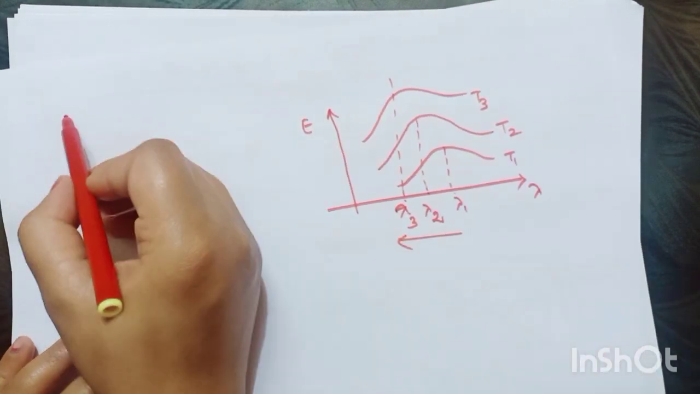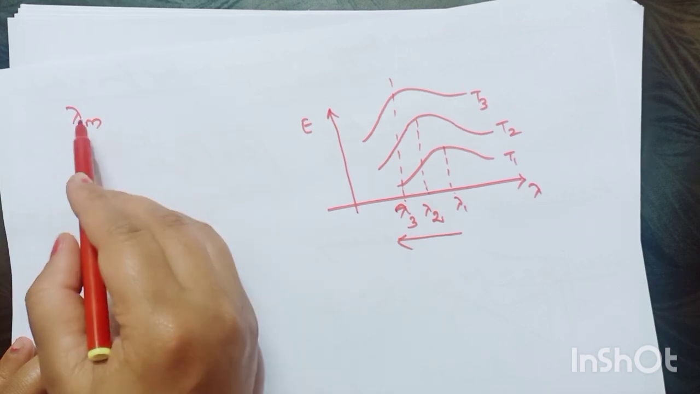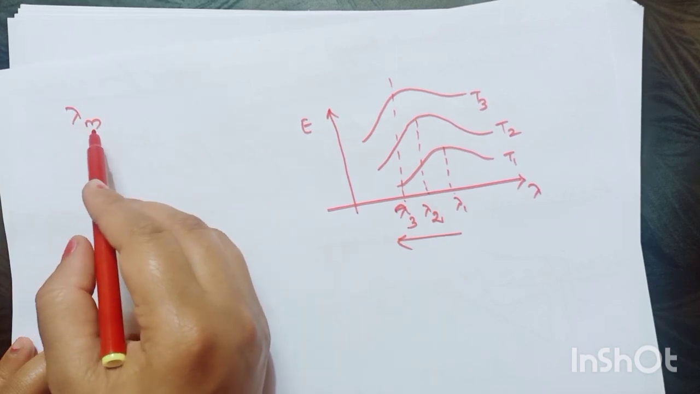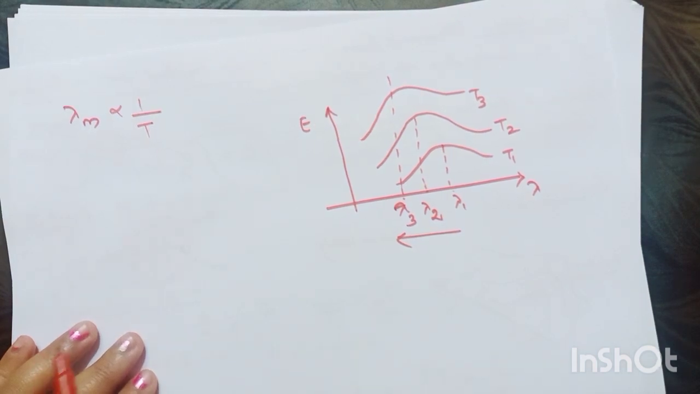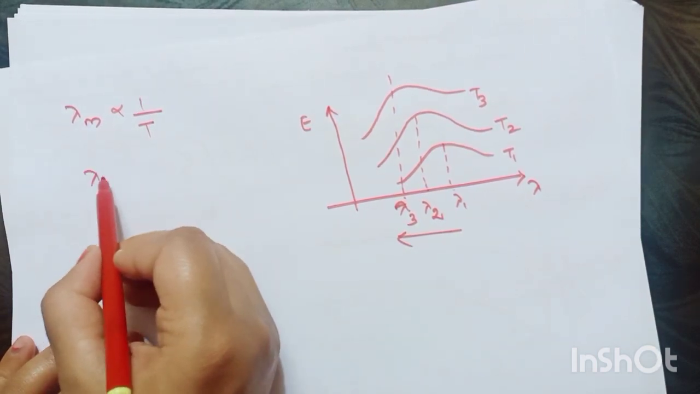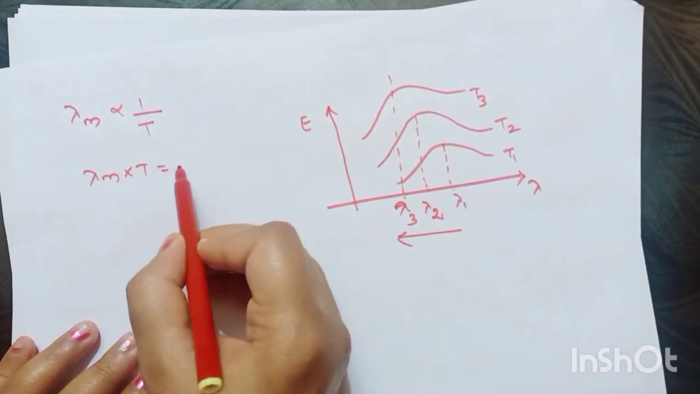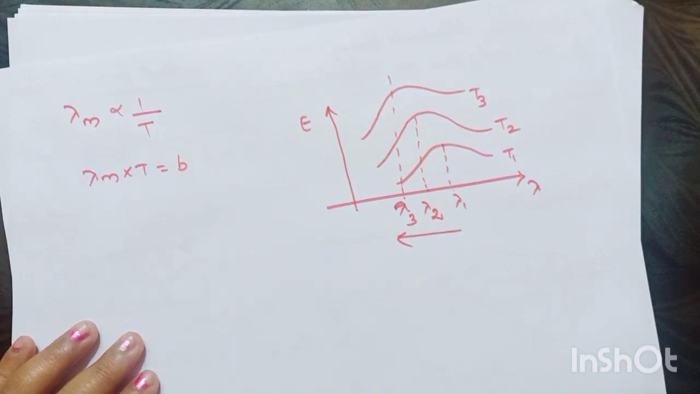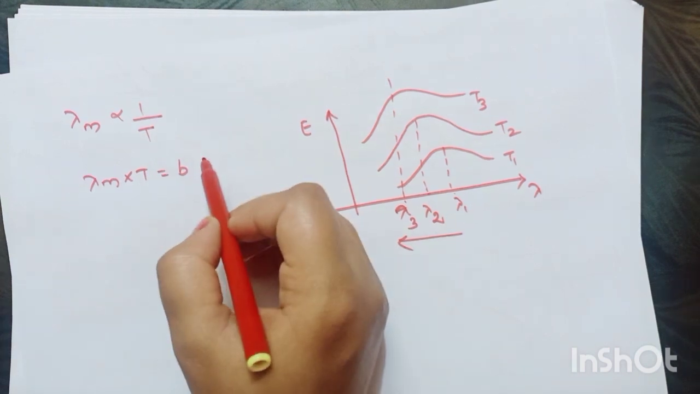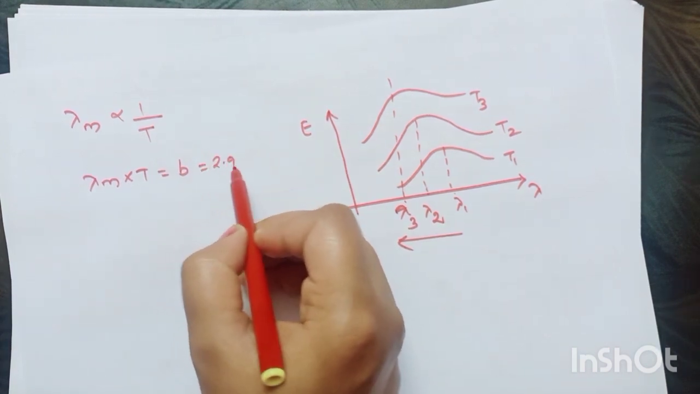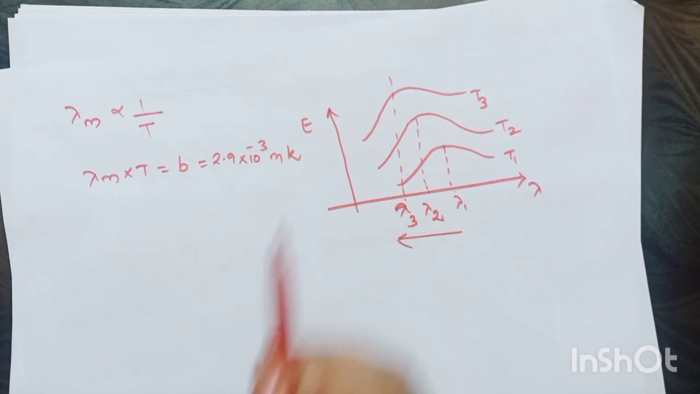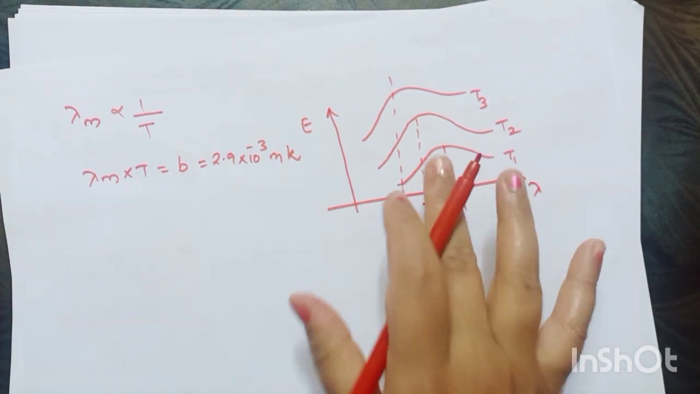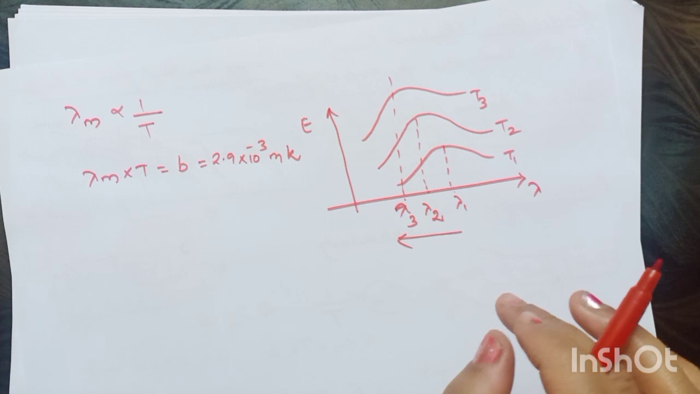That is the reason why lambda m, that is the wavelength of the maximum energy emitted, is inversely proportional to the absolute temperature of the body. So if I remove the proportionality symbol, I have a constant called Wien's constant. And what is Wien's constant? The value of Wien's constant is nothing but 2.9 into 10 to the power minus 3 meter Kelvin. So this is Wien's law or Wien's displacement law.